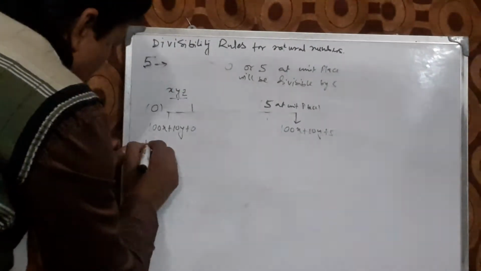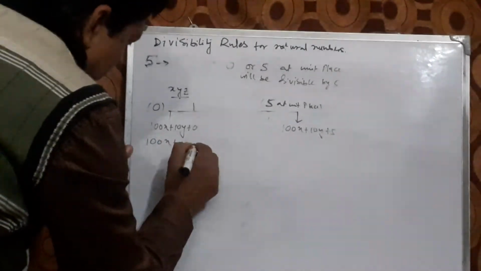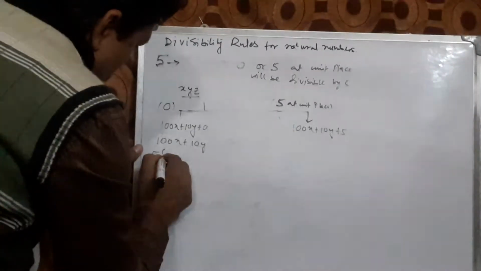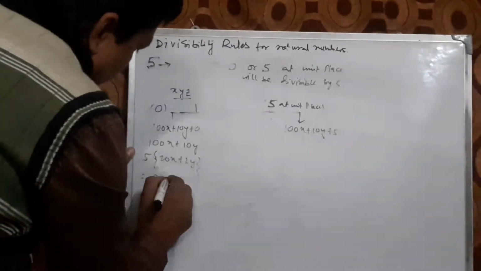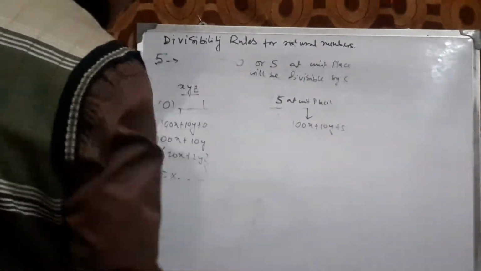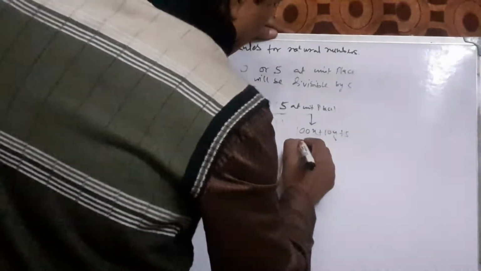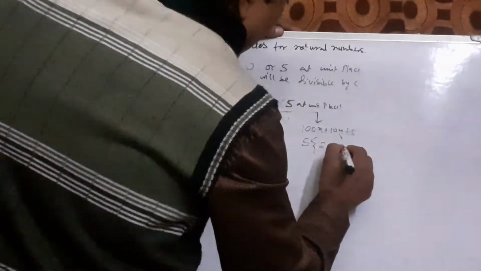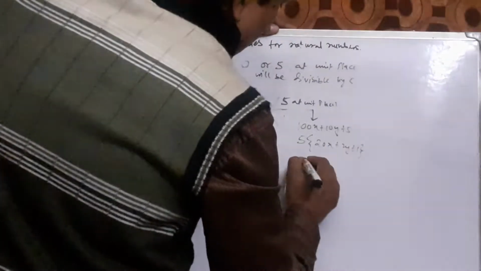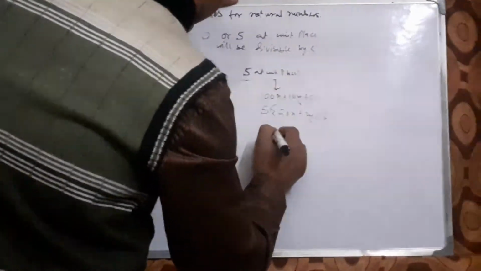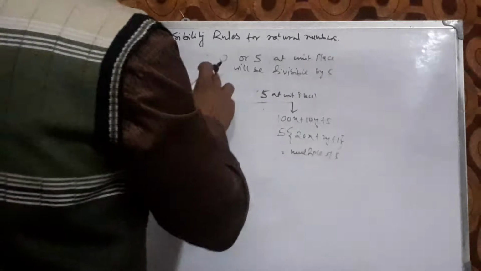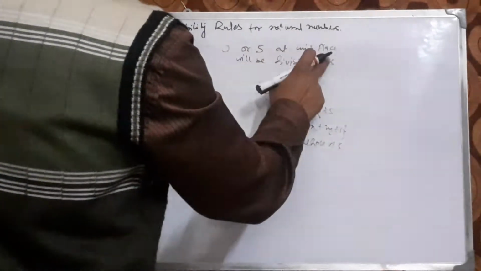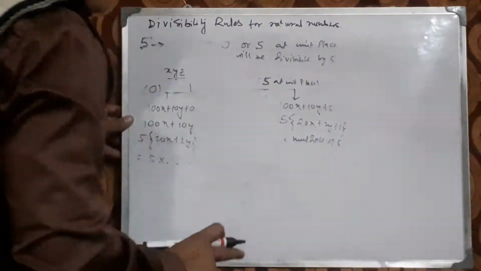So in this case the number will be 100x plus 10y, which means 5 into (20x plus 2y), that is 5 into some expression, meaning a multiple of 5. Here this will become 5 into (20x plus 2y plus 1), that is also a multiple of 5. So this is proven. The integer which is having 0 or 5 at its unit place will always be divisible by 5.